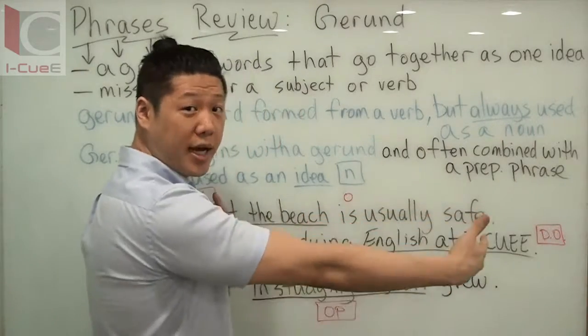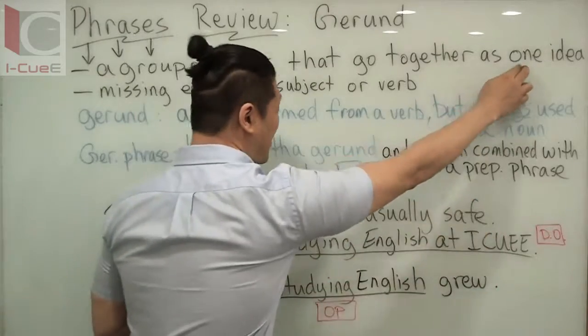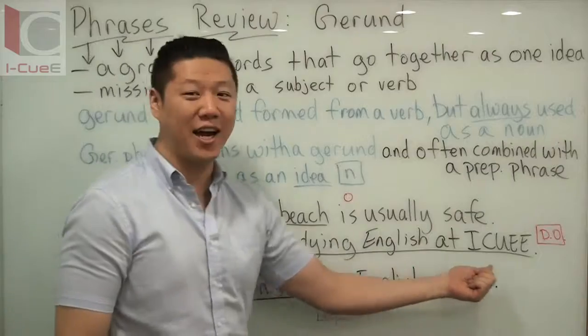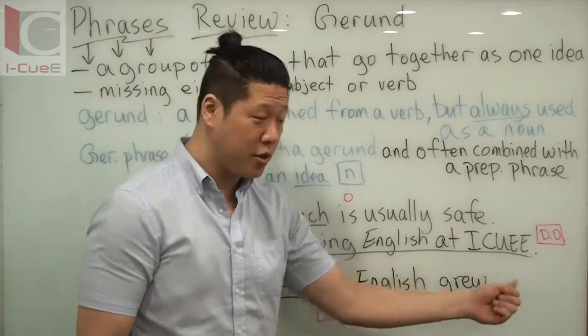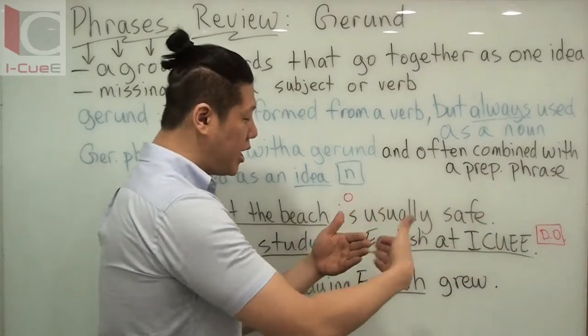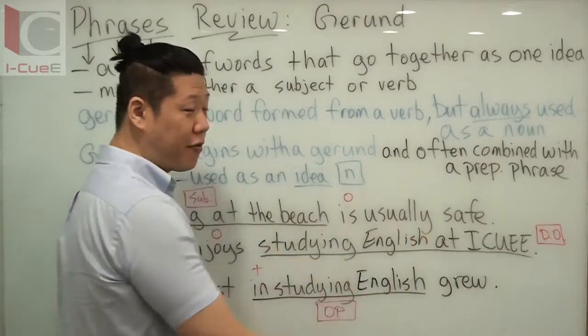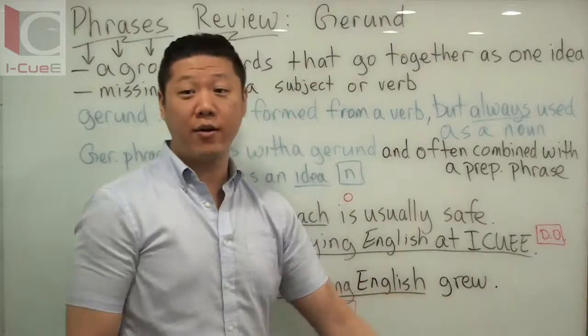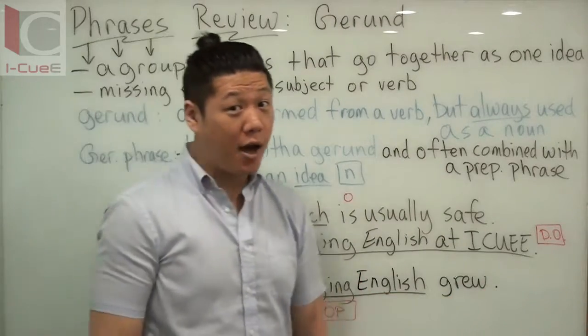They're two separate ideas. But remember, they're one idea. I'm using this as he only enjoys studying English at IQ. Make sense? So if they're separate thoughts, you can say prepositional phrase, gerund phrase. If these thoughts have to go together, then it's one long gerund phrase used as your direct object.